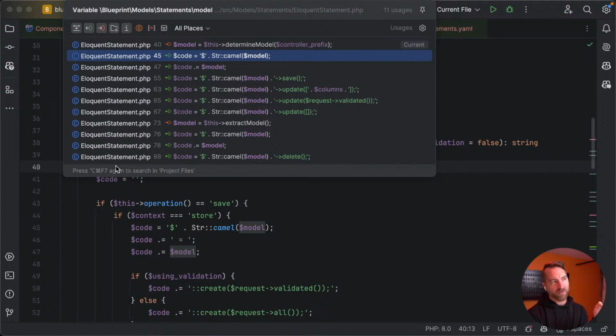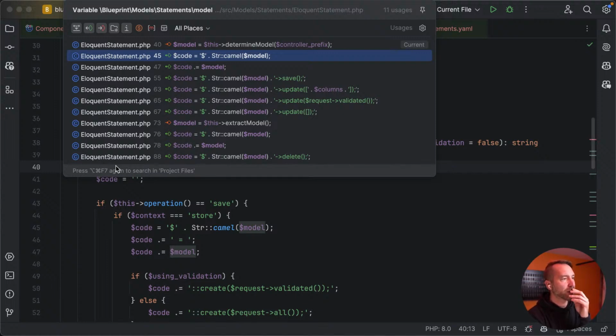It heavily relies on conventions. Again, you don't have to type a lot in your draft file because we can make these safe assumptions that you follow the Laravel conventions. And one of the Laravel conventions in Blueprint that it relies upon is that you're making more or less resourceful controllers, or at least a controller that's bound to a model in some way. If not, you can't run eloquent queries because you don't have a model.